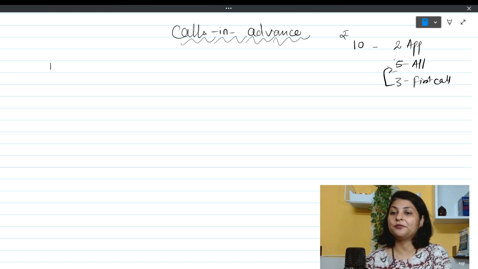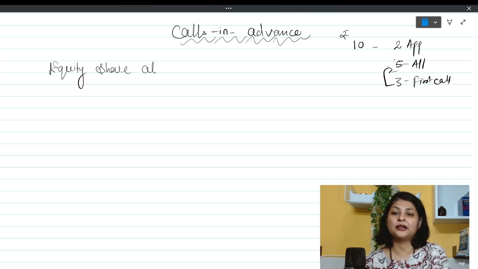So my allotment money getting due entry will be equity share allotment account debit to equity share capital.